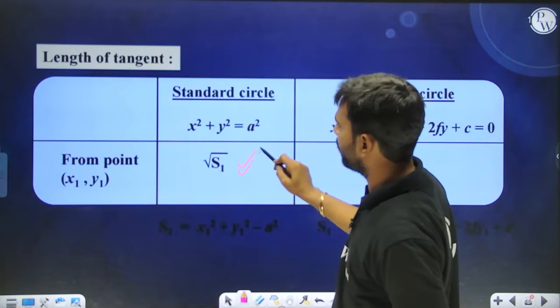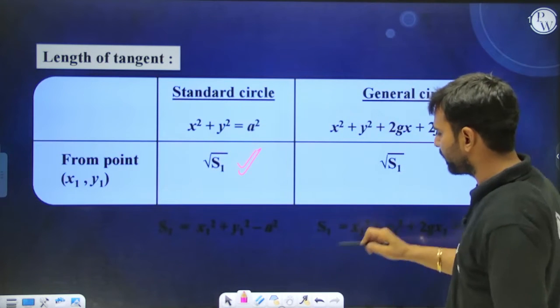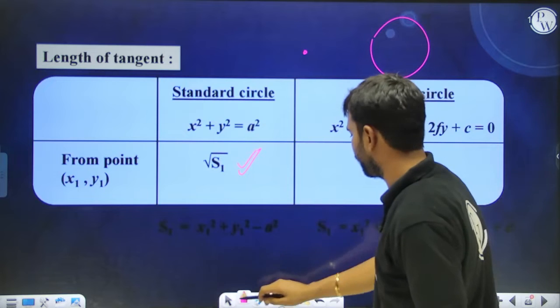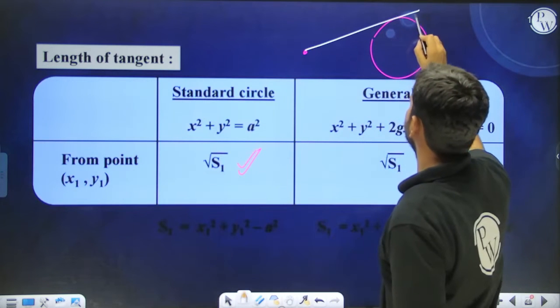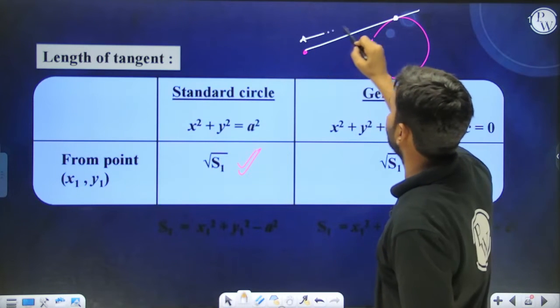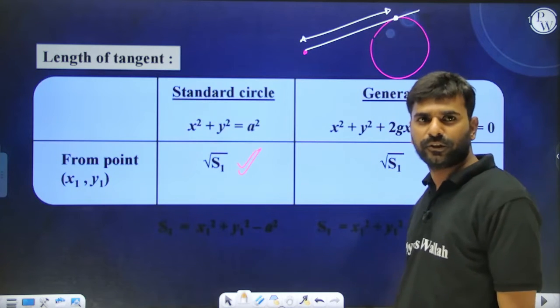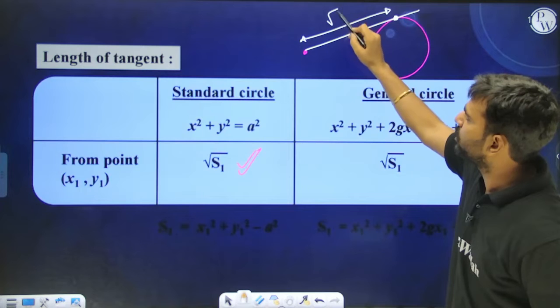Under root of S1 denotes nothing but the length of the tangent. Length of tangent is what? Let's say this is a circle, and from this external point you are drawing a tangent. The distance between the point of contact and the point from which you have drawn the tangent is nothing but the length of the tangent. So that value is nothing but under root S1.